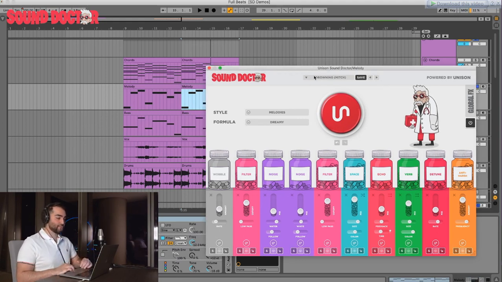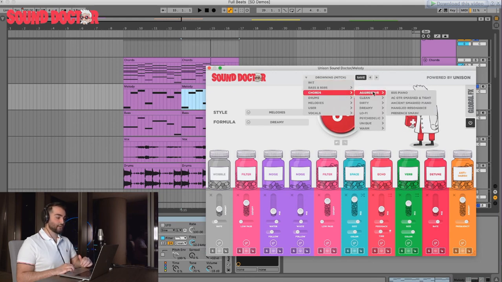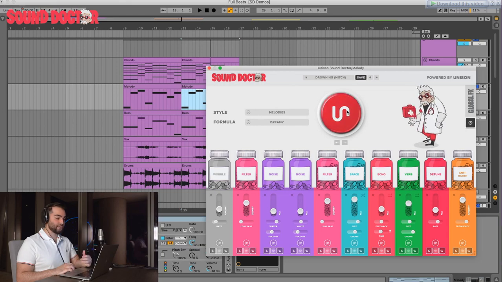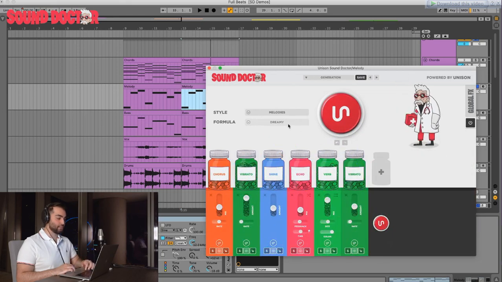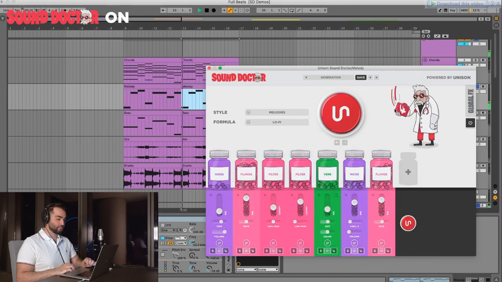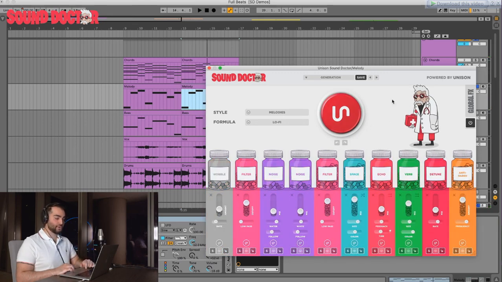And on top of that, you get over 250 factory presets. So you can see in each category, we've made the best presets possible, designed by our world-class sound designers. So you can use them like that, or you can generate infinite amount of processing chains by yourself. So for example, let's choose melodies, lo-fi. Let's see how this sounds. So as you can see, it's got that thin lo-fi feel, and you can also go back to where you were.